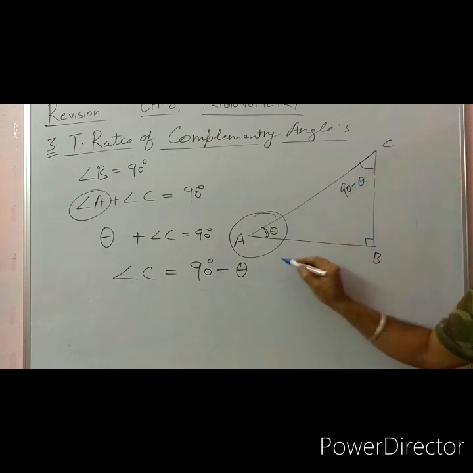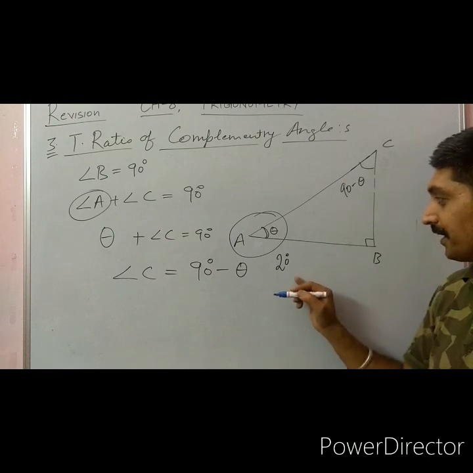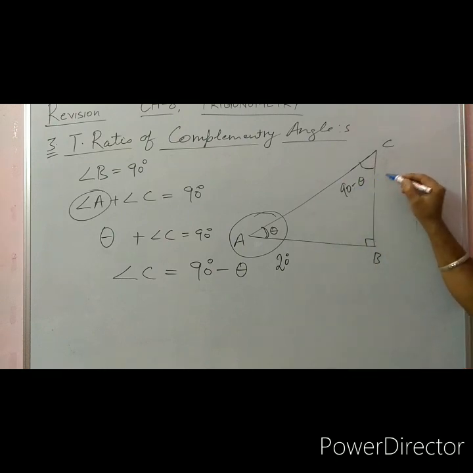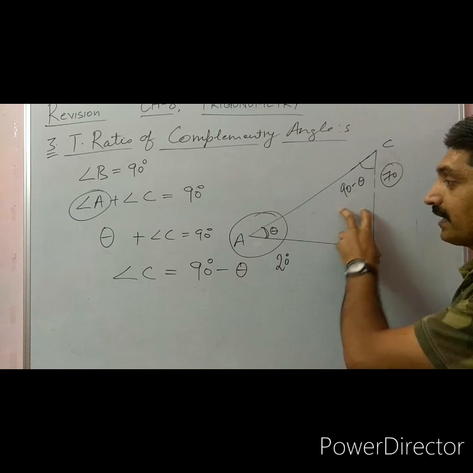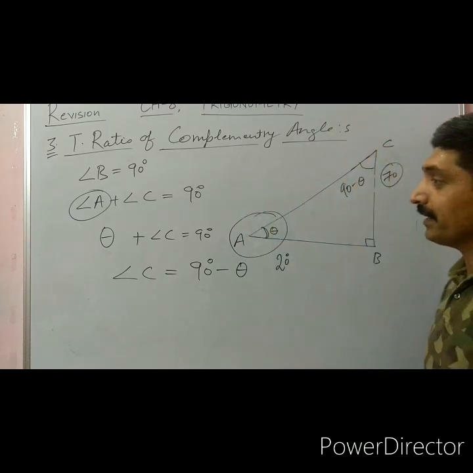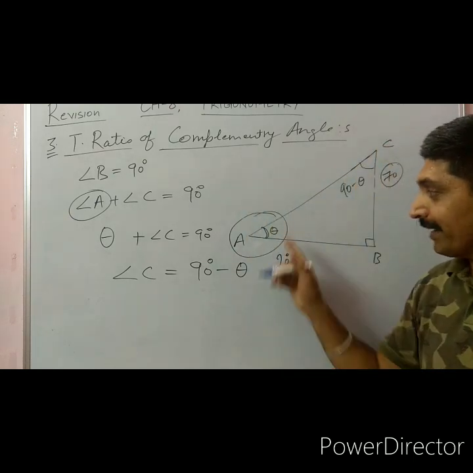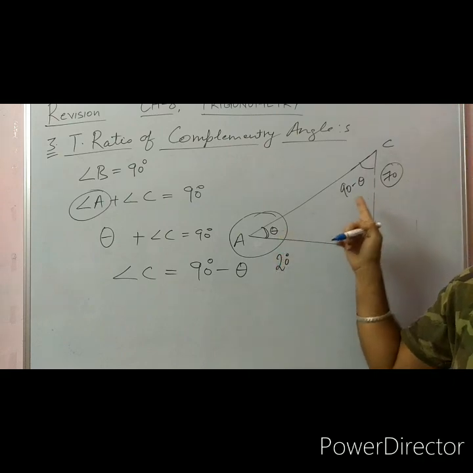For example, let this angle be 20 degrees. If this angle is 20 degrees, this angle is 70 degrees, or you can write 90 minus 20. So I hope it is clear to you that both these angles are complementary to each other. If one angle is theta, the other is 90 minus theta.